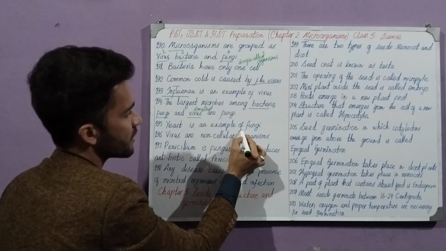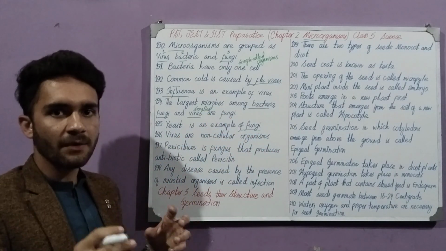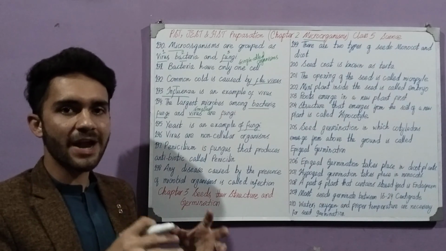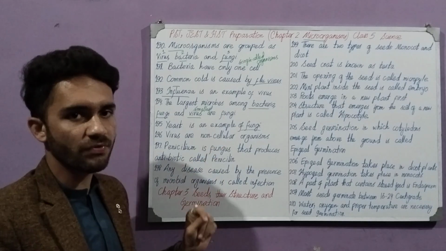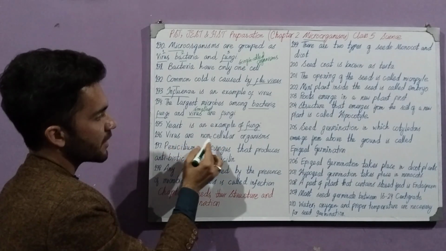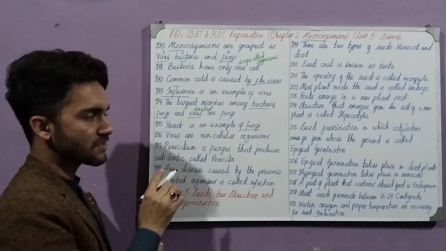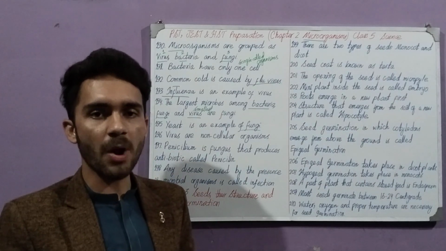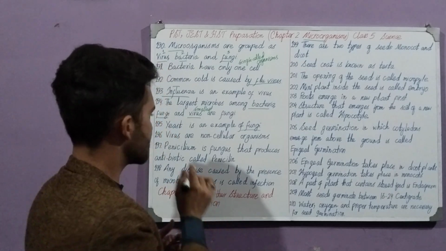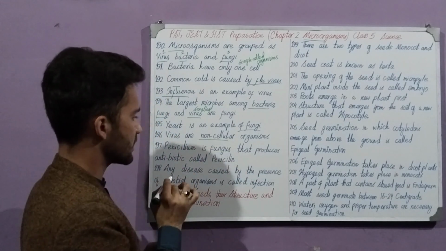Yeast is an example of fungi. Yeast, which appears on bread when bread is kept for a longer period of time. So yeast is an example of a fungi. Virus are non-cellular organisms. Virus which we see, they are non-cellular. They do not have a cell. They don't have a proper cell. Therefore, these are called non-cellular organisms.